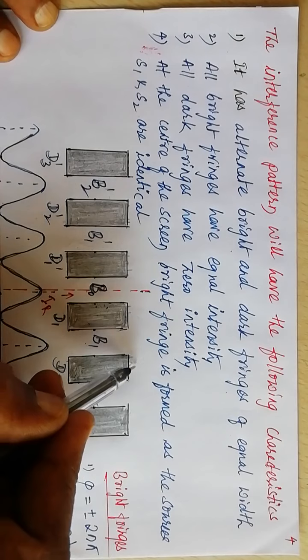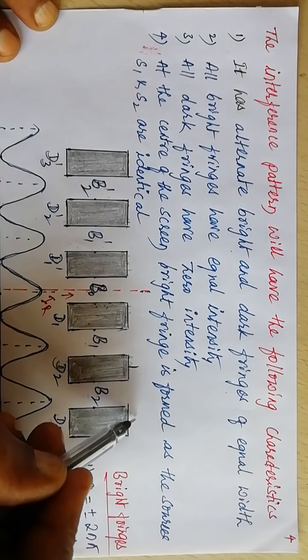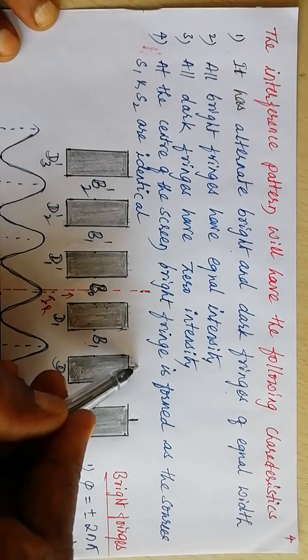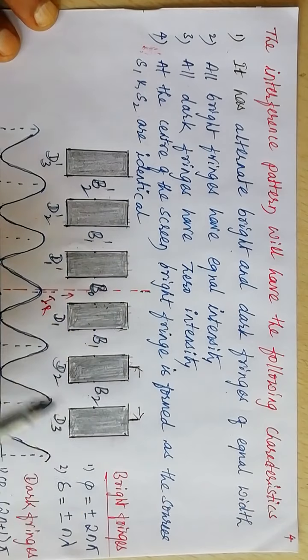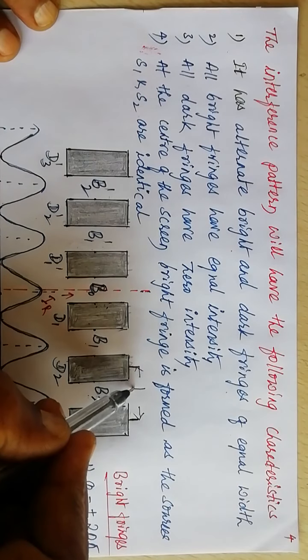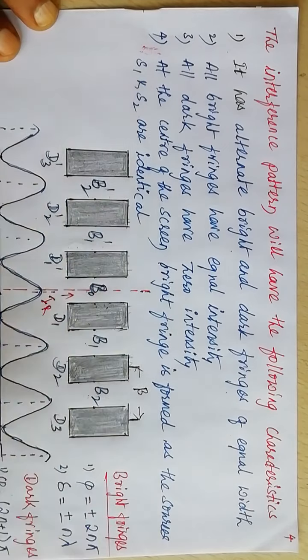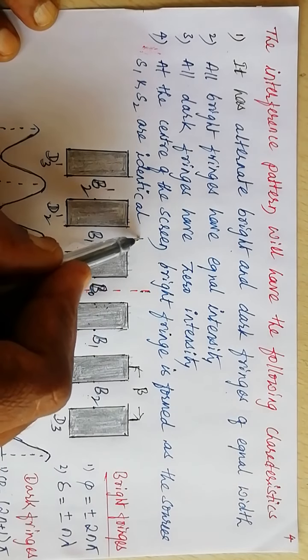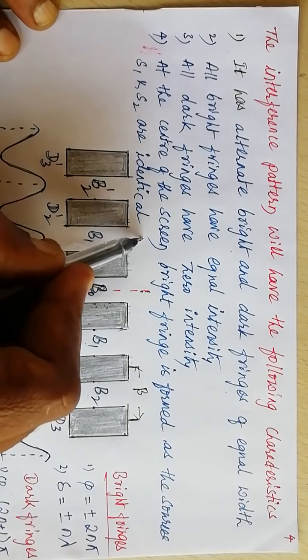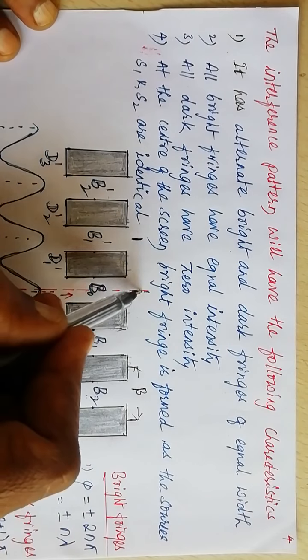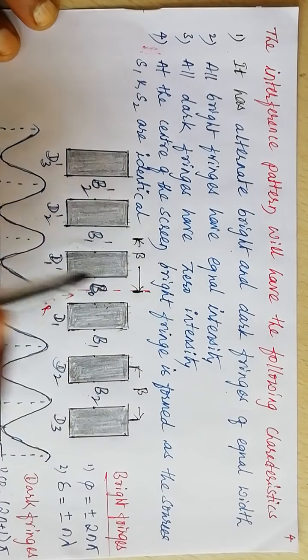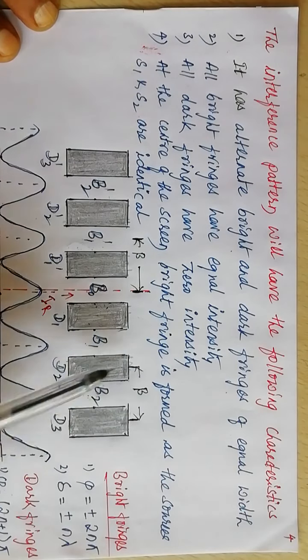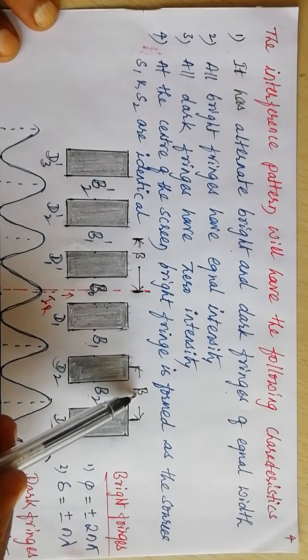The distance between the centers of two consecutive dark bands is called fringe width, denoted by beta. Similarly, the distance between the centers of two bright bands is called the fringe width, denoted by beta. So later we will be deriving an expression for the fringe width.